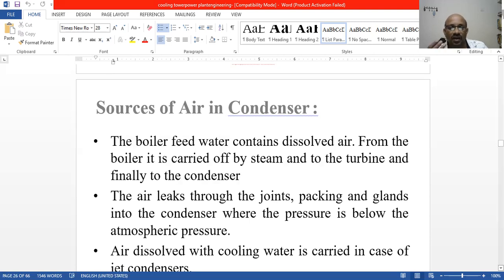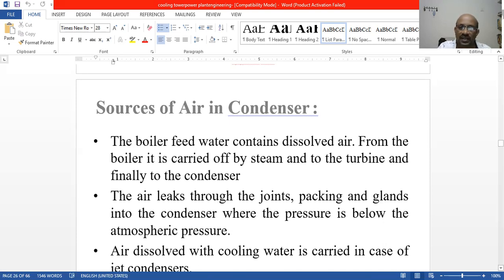So that is one of the sources of air, and it is also a disadvantage.